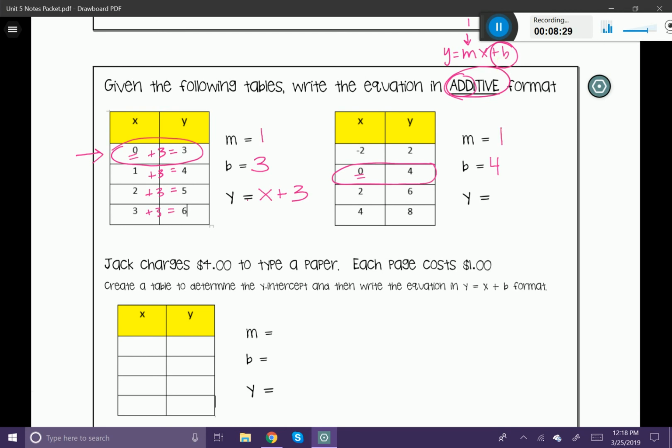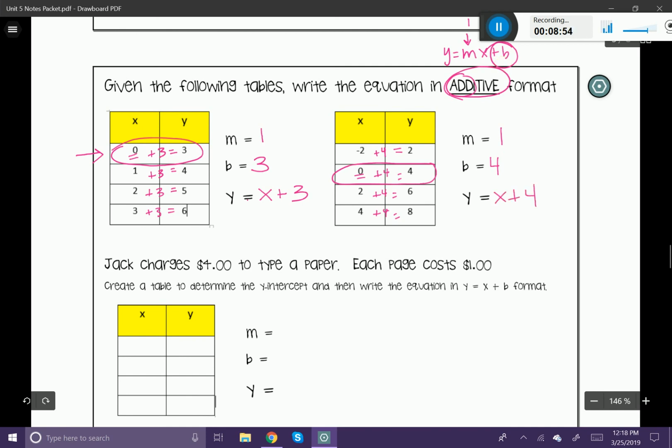All right, great. Now, what if I wanted to use that additive number? Well, -2 plus 4 is going to give us 2. 0 plus 4 is going to give us 4. 2 plus 4 is going to give us 6. And 4 plus 4 is going to give us 8. So you can see that that y-intercept stands correct. That gives us an additive formula of y is equal to x plus 4.